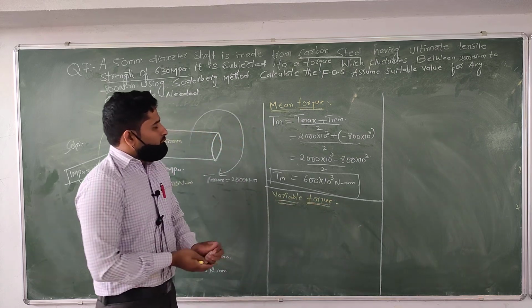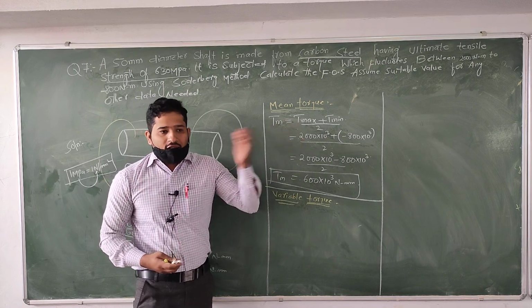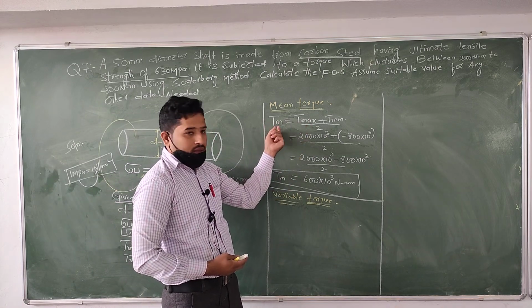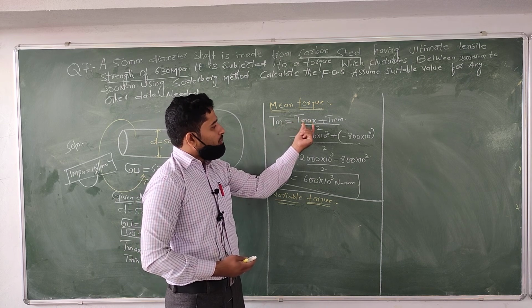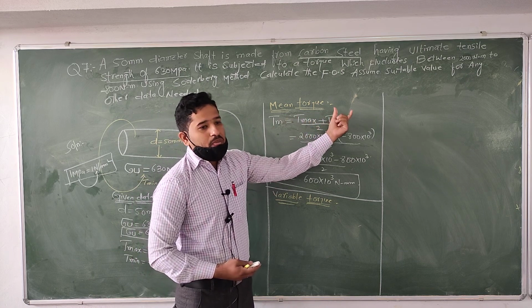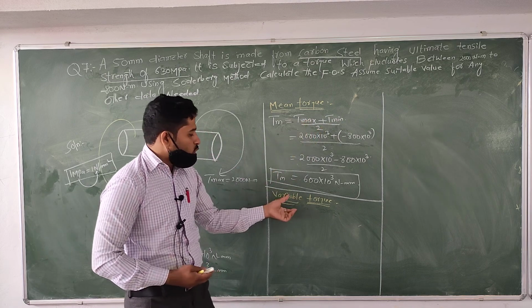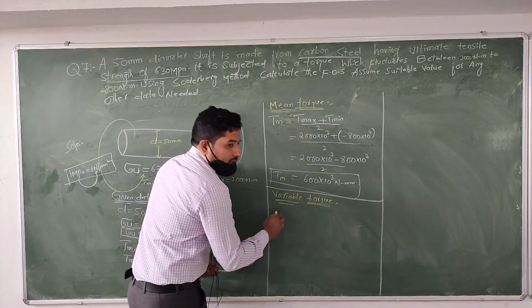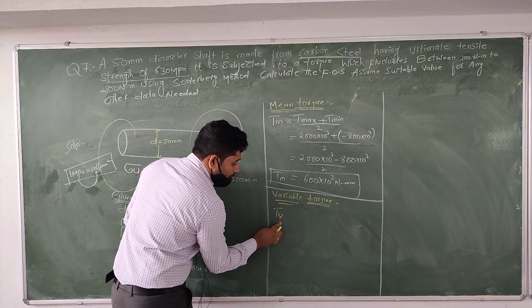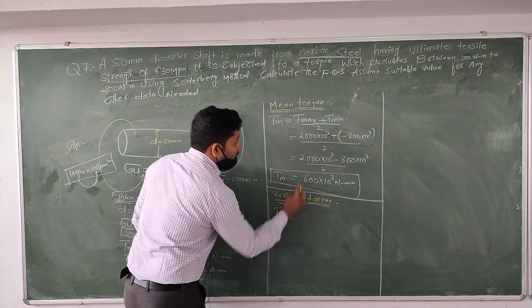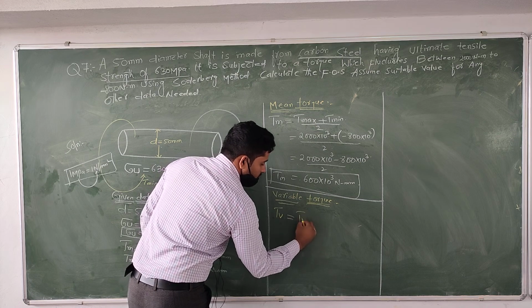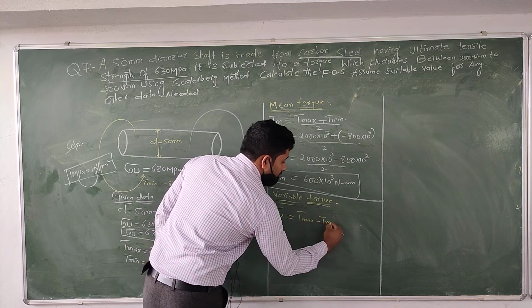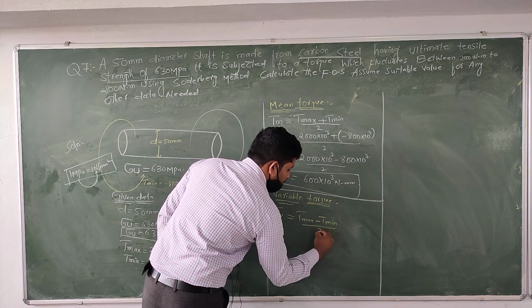You know very well, if you want to find out the variable torque, then you need to use the formula: Tv equal to maximum torque minus minimum torque by 2, then you will get the value of variable torque. How to remember? Tv, variable torque, should be equal to maximum torque minus minimum torque by 2.